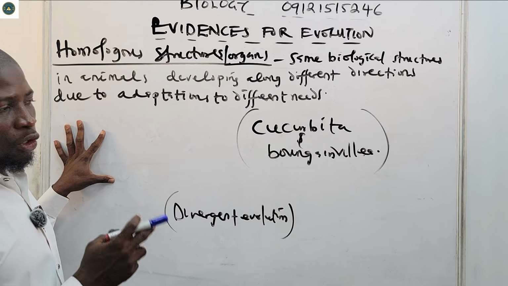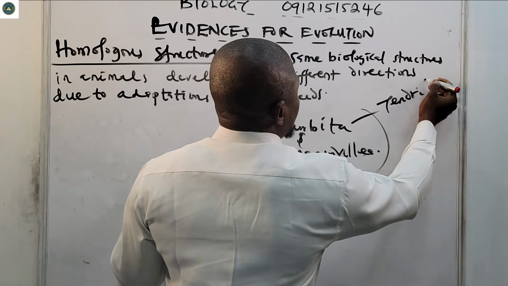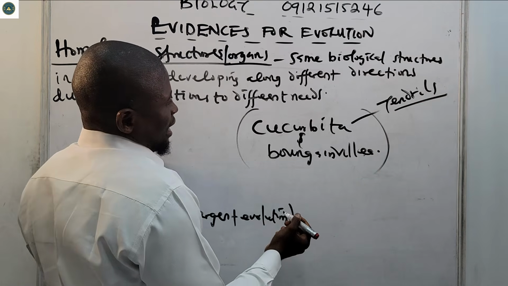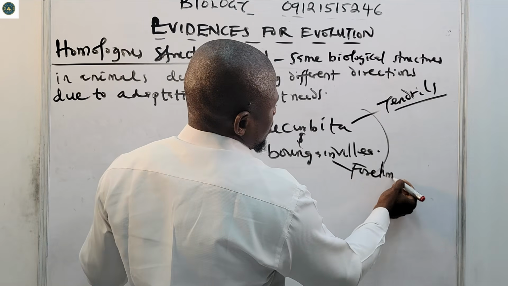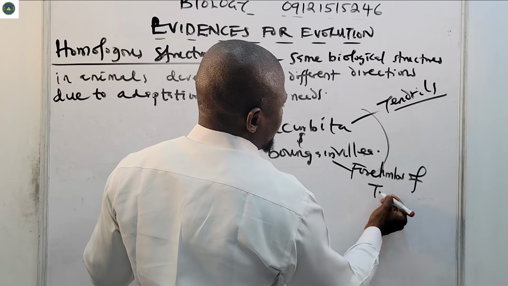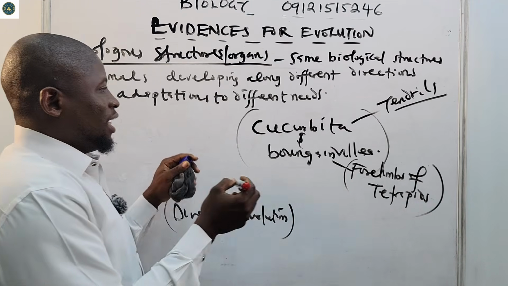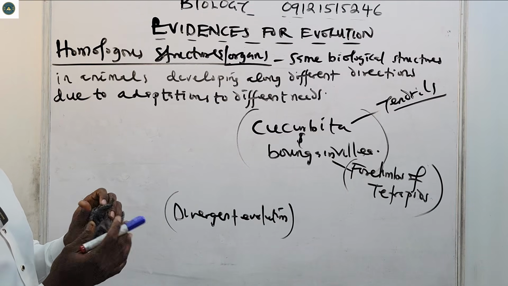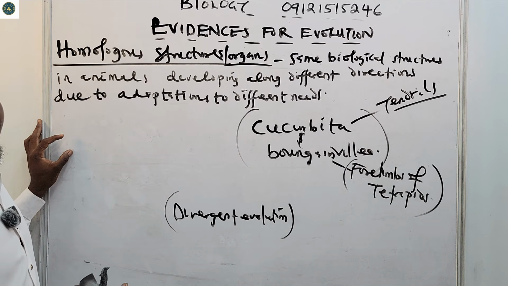The Cucurbita has tendrils, while these ones have four limbs of tetrapods. So this one has four limbs of tetrapods, while Cucurbita has tendrils. The Bougainvillea also has thorns.